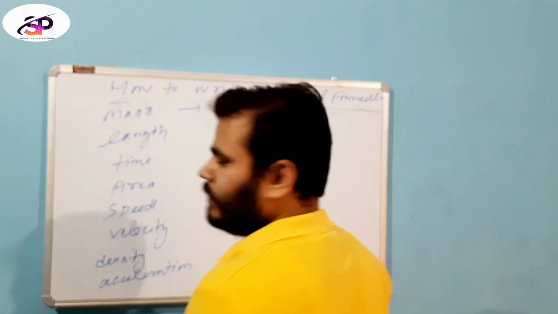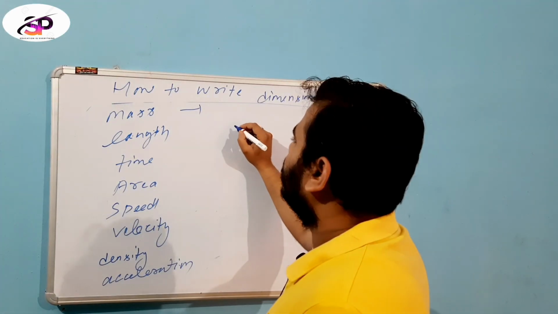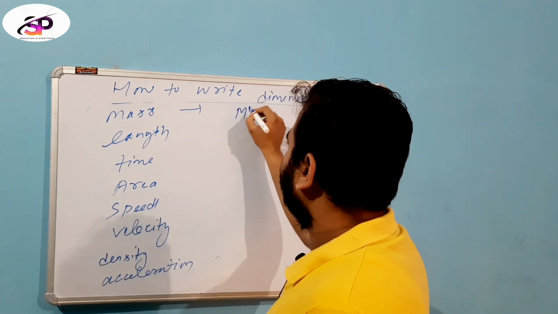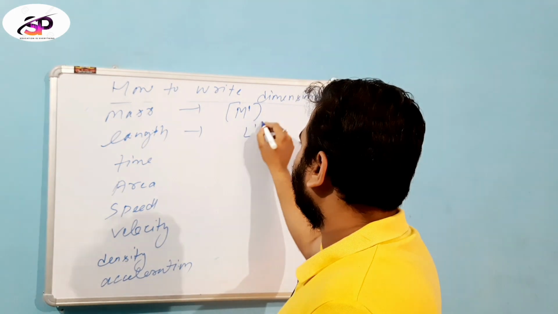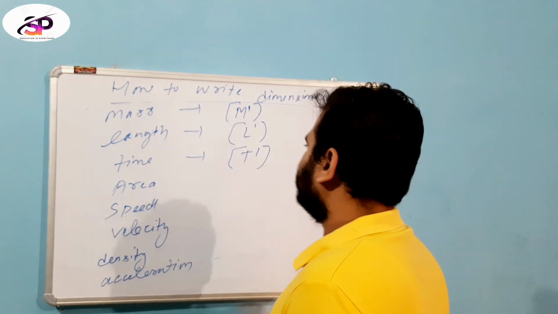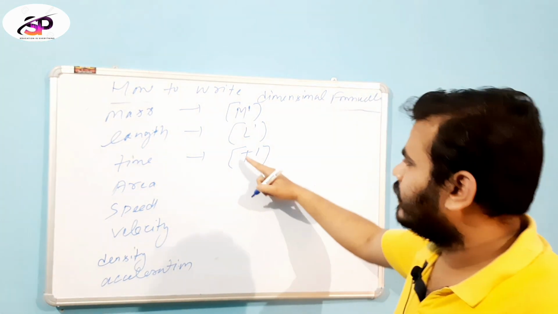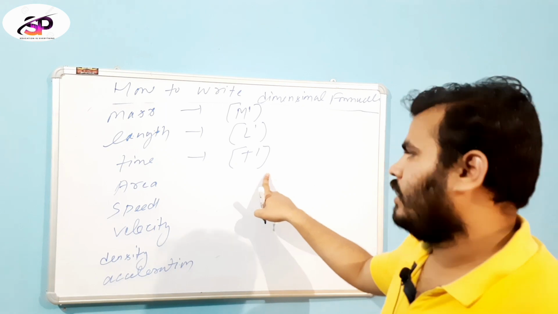Mass is a single fundamental physical quantity, so the dimension formula of mass is M1. Length is also a single fundamental physical quantity, L1. Also time is a single fundamental physical quantity. It is represented in capital letters, raised to its power, and enclosed in a square bracket.